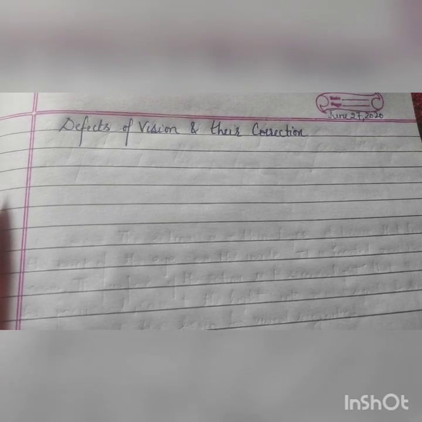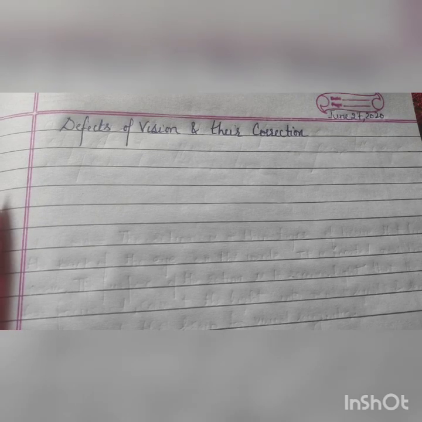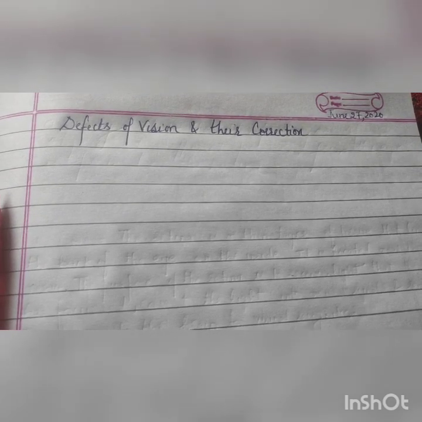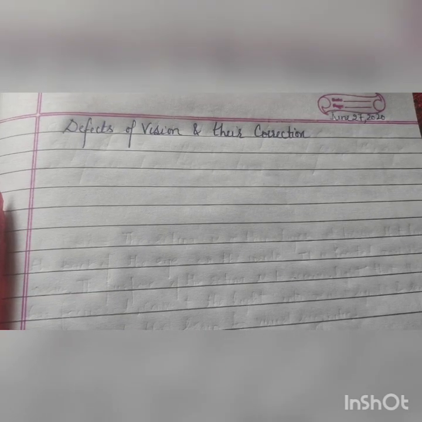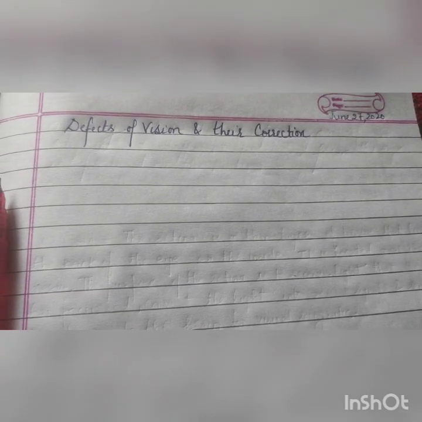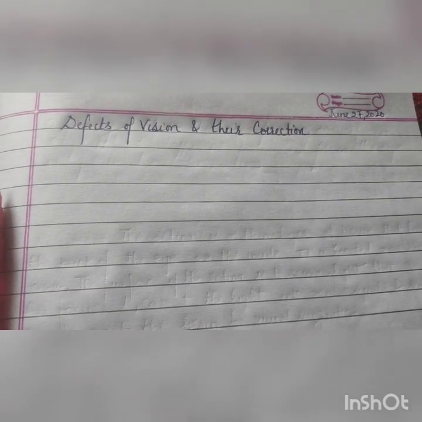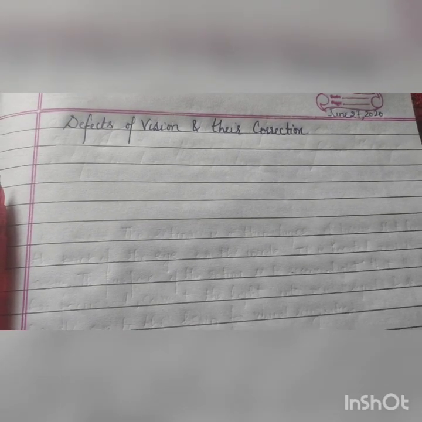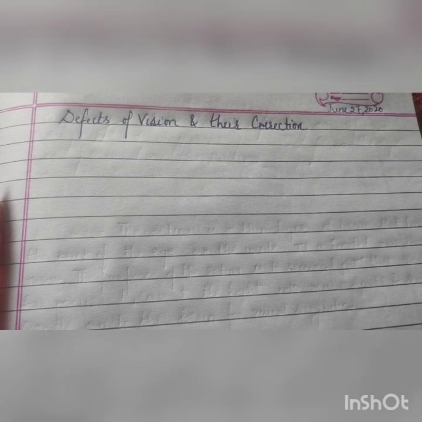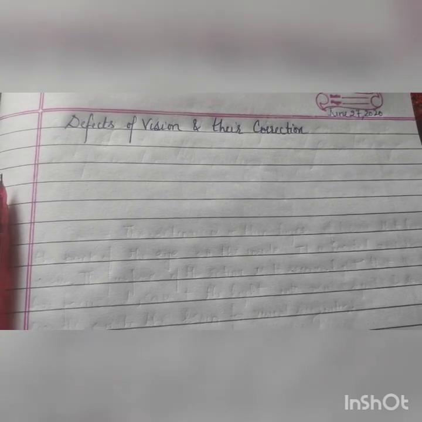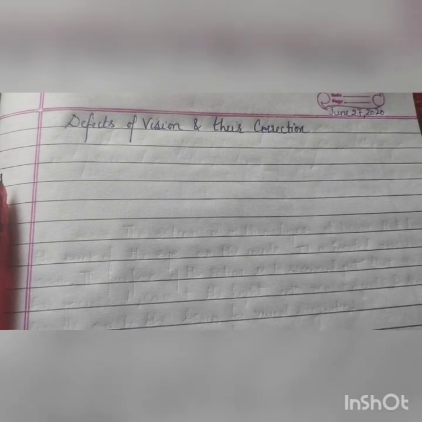And the far point is, if any object is at a very far distance from a person who is observing that object, then up to how much distance the object is seen by the eye, that is the far point. Up to what distance we can see near things and up to what distance we can see far things.